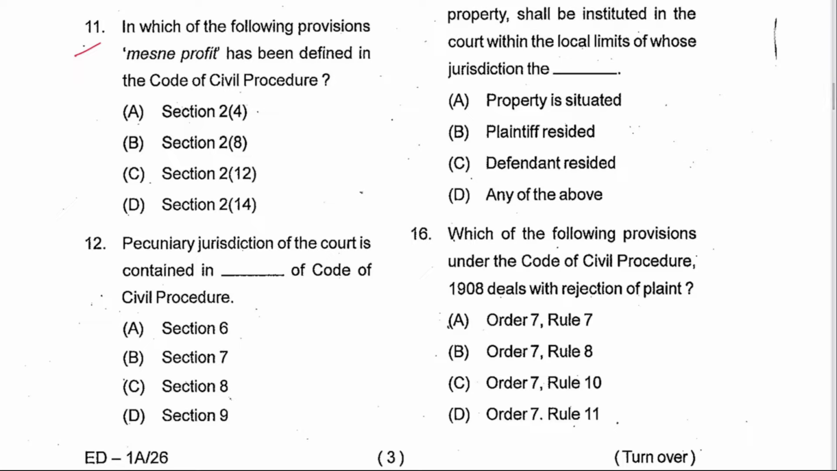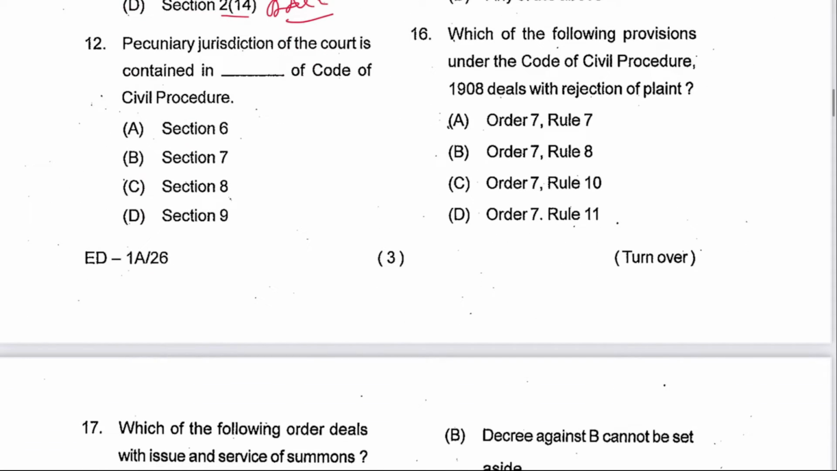This is 11. In which of the following provision mesne profit has been defined in CPC? That is 2(12). C is the answer. 2(4) is district. 2(8) is judge. 2(14) is order. Next 12. Pecuniary jurisdiction of the court is contained in section 6. A is the answer.